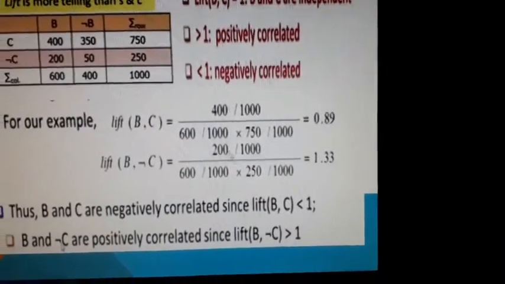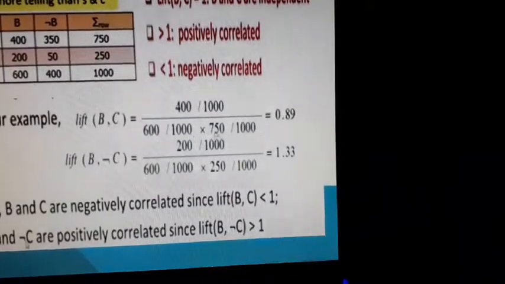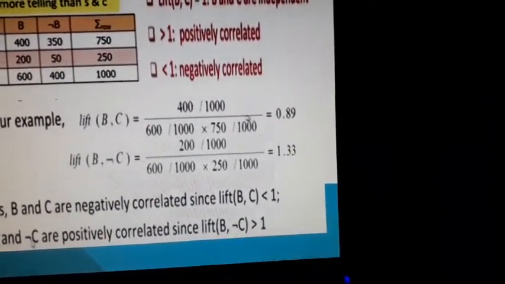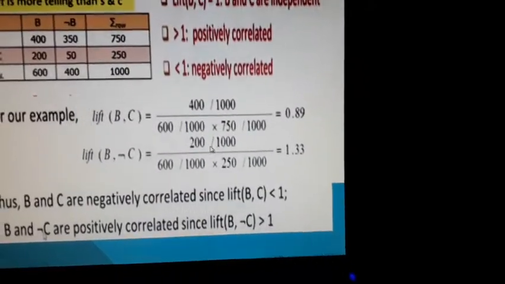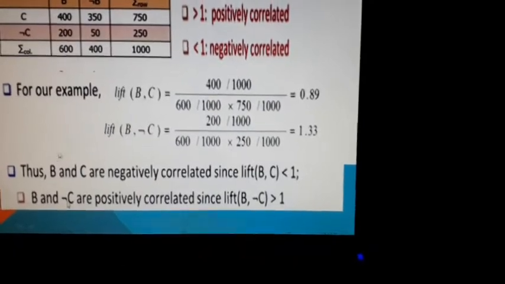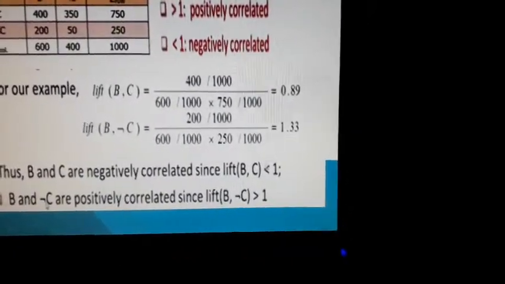Okay, so if it is less than 1, it is negatively correlated, and when you check it the other way, when you negate one of these, you find it positive. So that means the two are agreeing with each other. Thus we can see that if you just take B and C in the first case, they are negatively correlated. Why do we see so? Because we get the value which is less than 1.